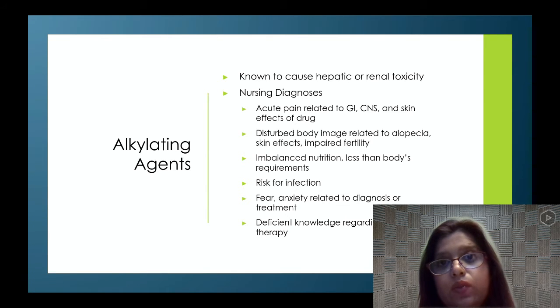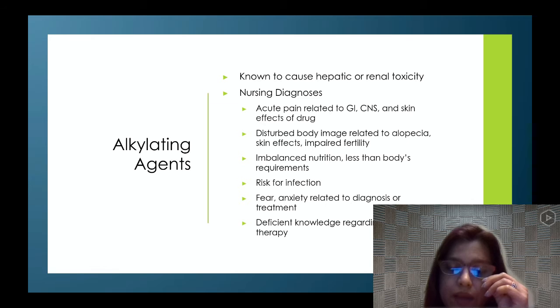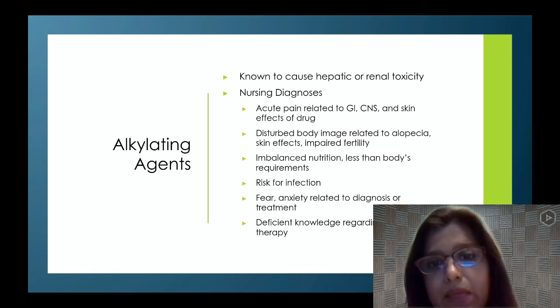So when their platelet level is low, they have a very high chance of bruising and bleeding tendencies. So we inform the patient that if they have any signs of bleeding in the urinary catheter, in the bowel movement, or any GI bleeding, they have to inform the physician or the nurses right away. We also monitor their CBC levels continuously, meaning RBC, WBC, and platelet levels.